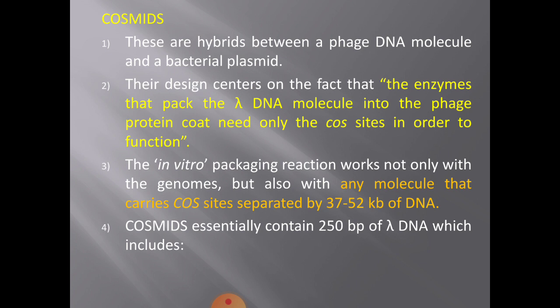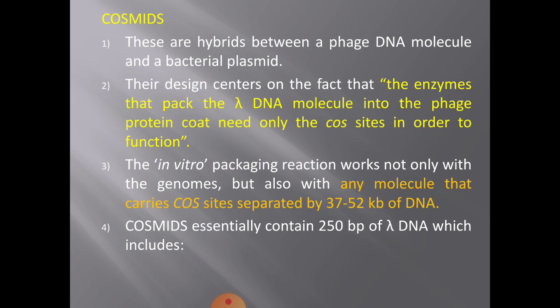Now, you retain the cos sites and a few other segments from lambda phage DNA, and in between you can add the DNA of your choice, and the formation of the head, or packaging, takes place as usual. It is not hampered. It doesn't require the whole genome. Instead of the genome, any molecule that carries cos sites separated by 37 to 52 kb works. The insert should not be more than this much. As usual, it is packed. Right. So such a vector is known as a cosmid.